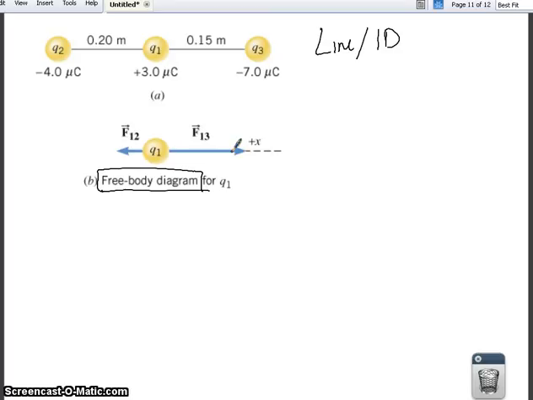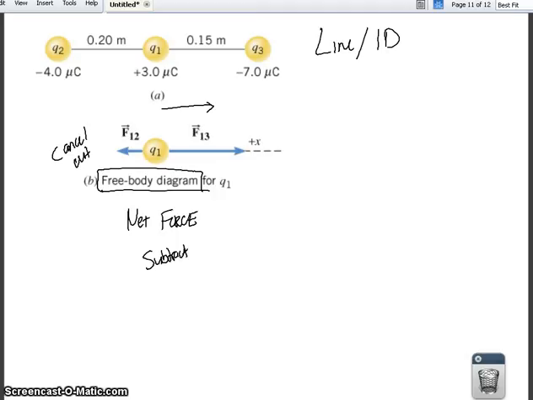Because of this, it might ask you for the net force. You would have to calculate the force of F1 and 2, and the force of F1 and 3 here. Then based off these two numbers, you would have to subtract these two to find out what the net force is, and you can tell it's going to be in that direction, like this. Notice we have free body diagrams here, we have forces, and some of these forces are going to cancel out, based off their position. That's a very common thing we did in mechanics a while ago, but now we're applying it to charges.